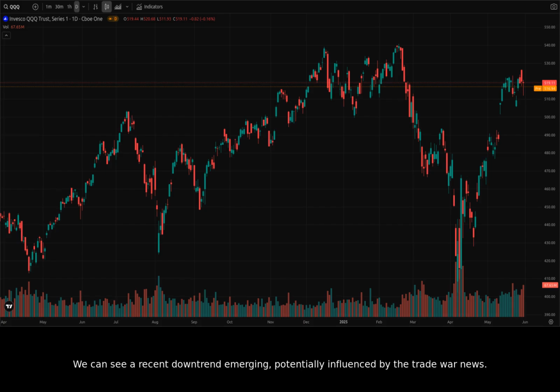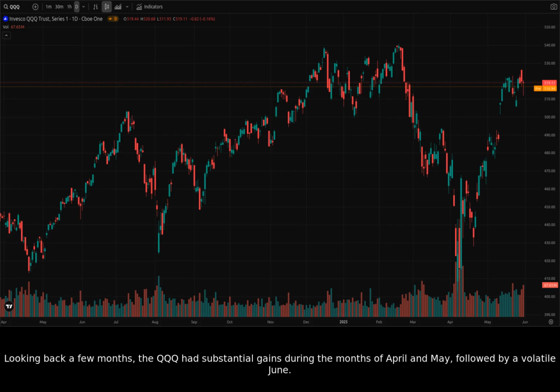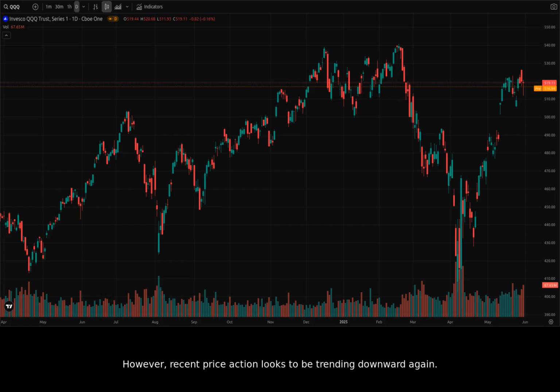We can see a recent downtrend emerging, potentially influenced by the trade war news. Looking back a few months, the QQQ had substantial gains during the months of April and May, followed by a volatile June. However, recent price action looks to be trending downward again.